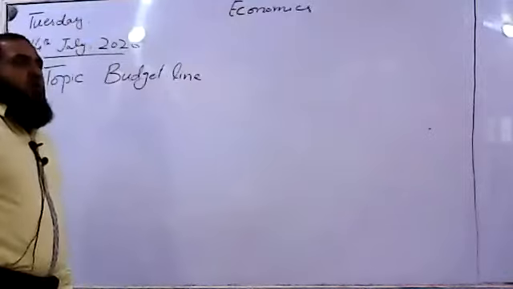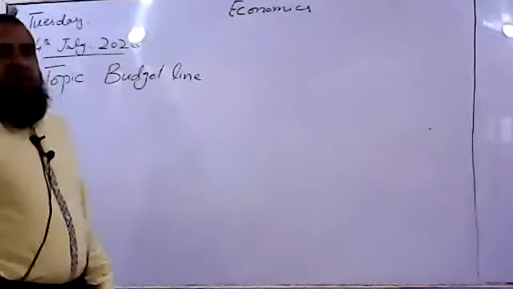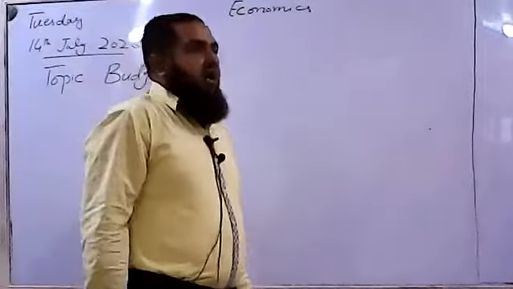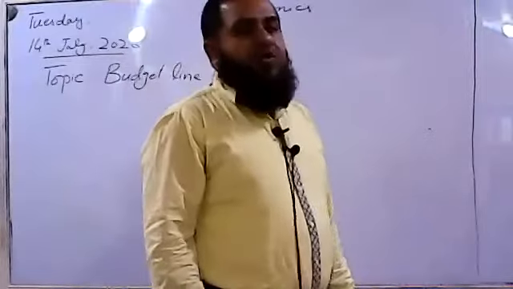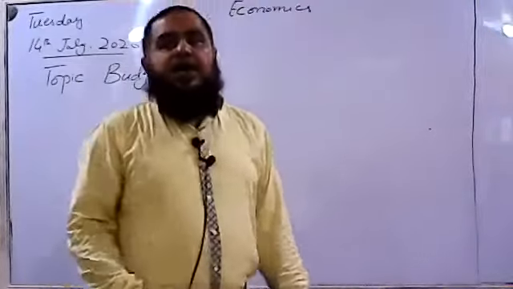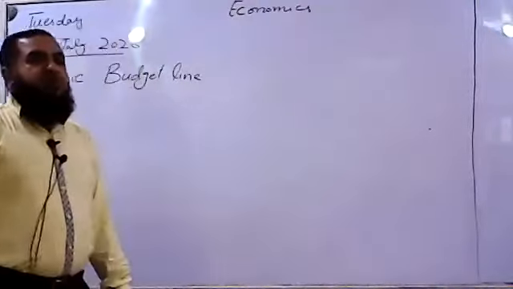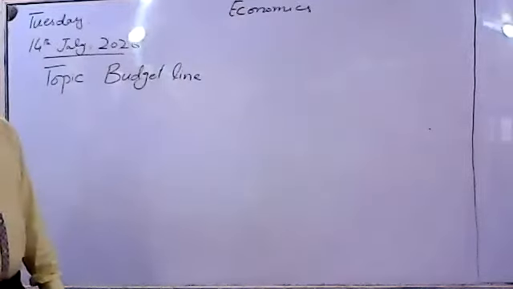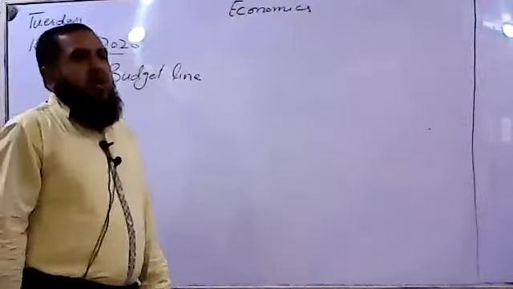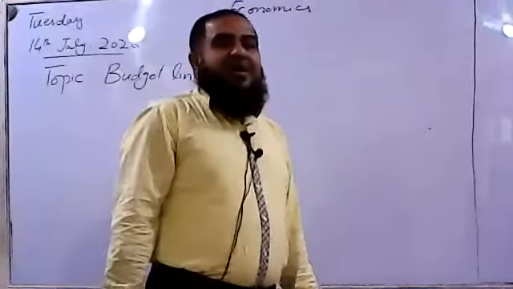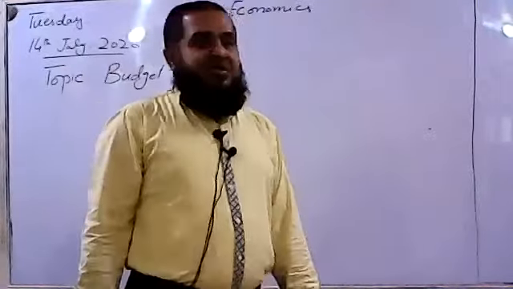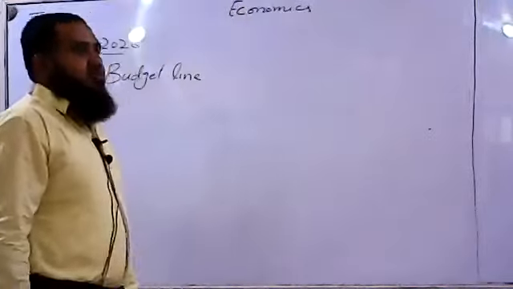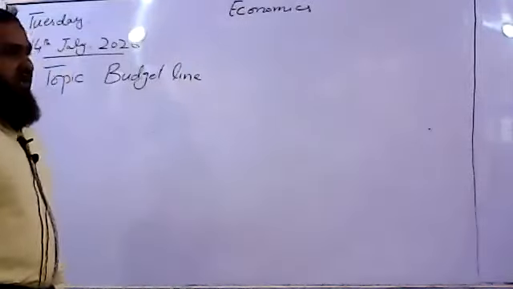That was the topic of the cardinal approach, and at the end I also discussed why the utility approach is not adopted in the modern world: utility cannot be measured in terms of numbers. This is the main objection to utility theory.